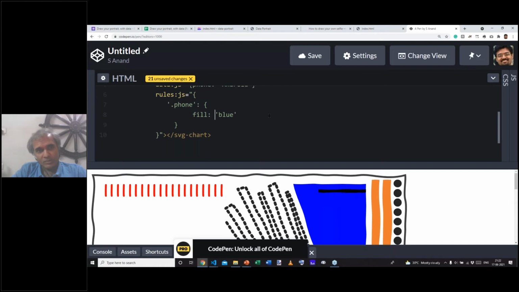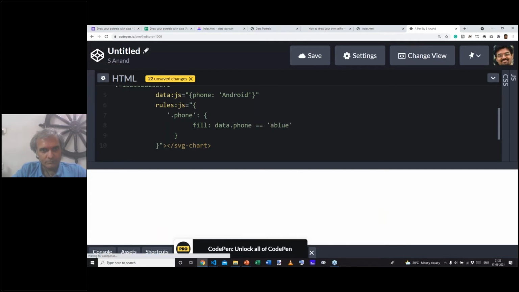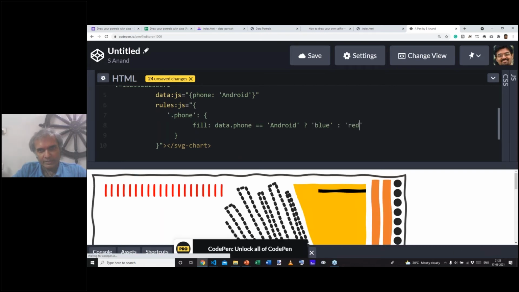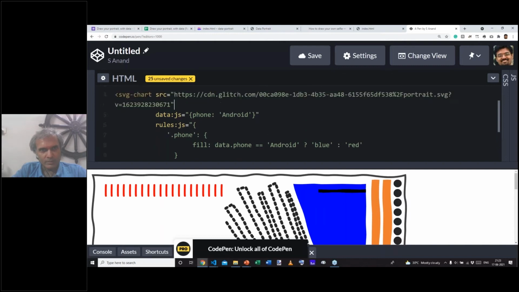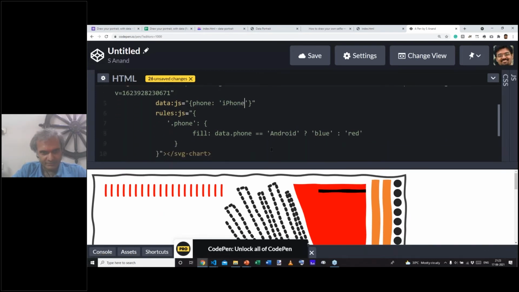Instead, if I want to set it based on the data, so let's say I want the data dot phone. If that's an Android, pick some colors. If that's Android, then I want it as blue. Otherwise, I want it in red. So given that this is Android, we should see it turning blue. But if I change the data to iPhone, in a few seconds, that turns red.